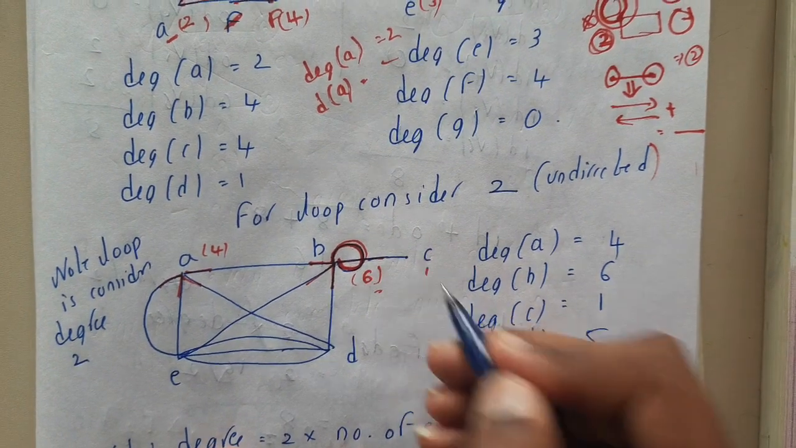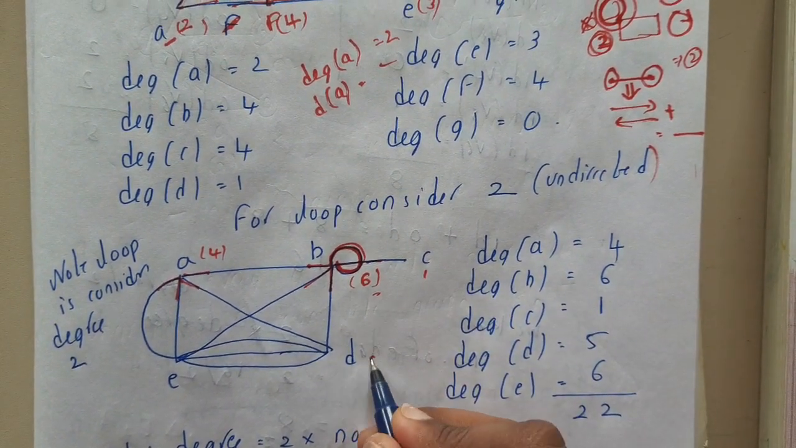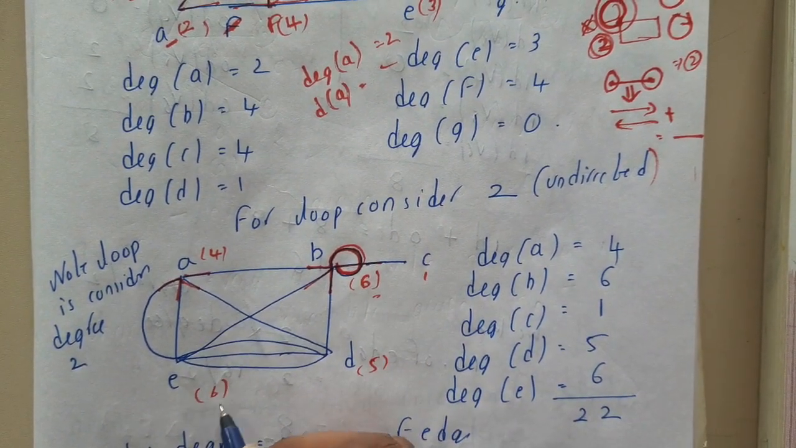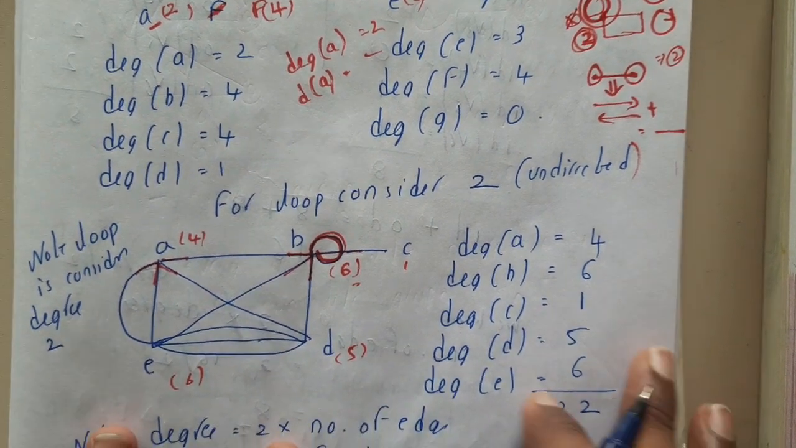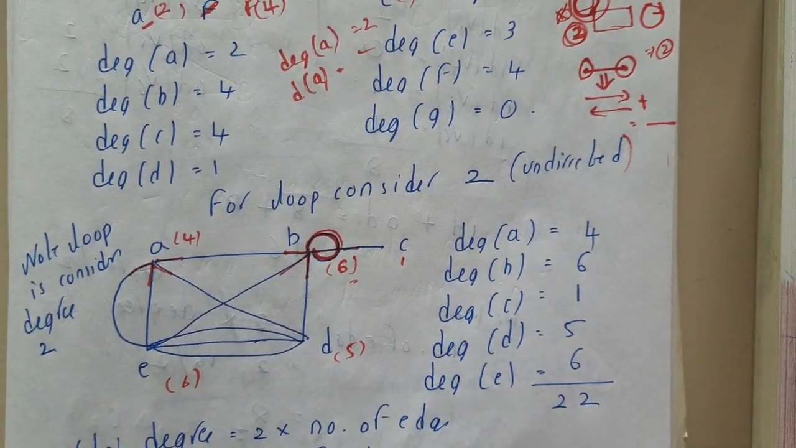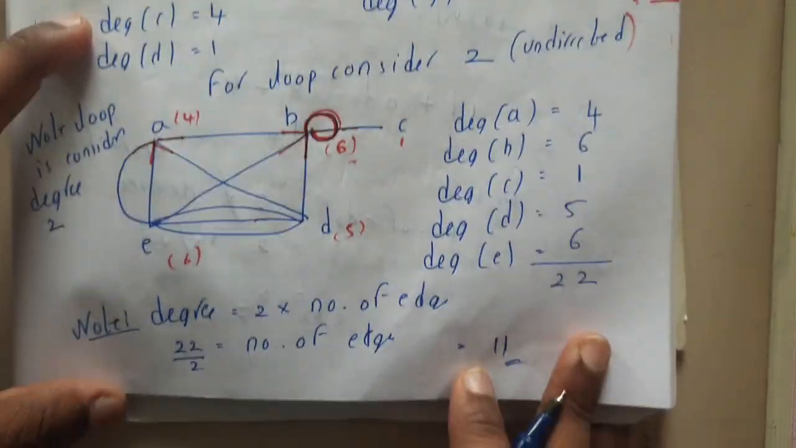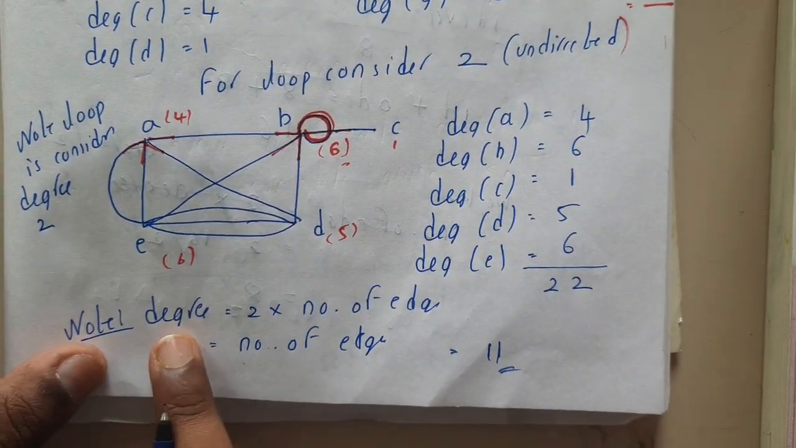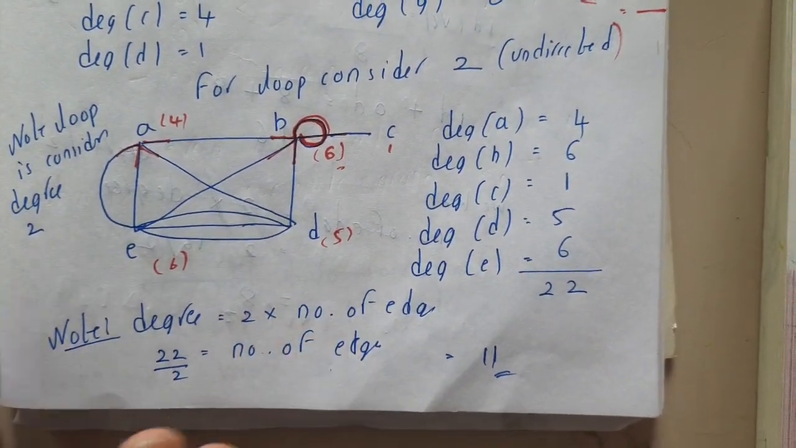Okay, similarly at C it is 1, the same thing, guys. At D it is 5, at E it is 6. Okay, so at the end, if you sum the total degree, we got 22, and there is a popular formula, guys: degree is equal to 2 times the number of edges.